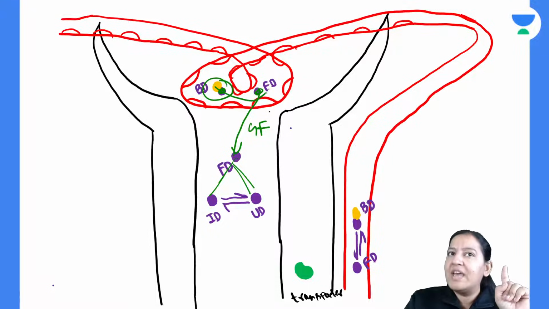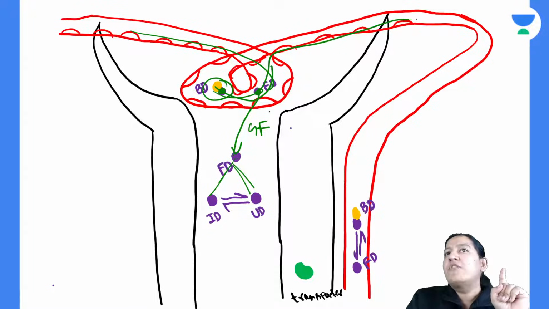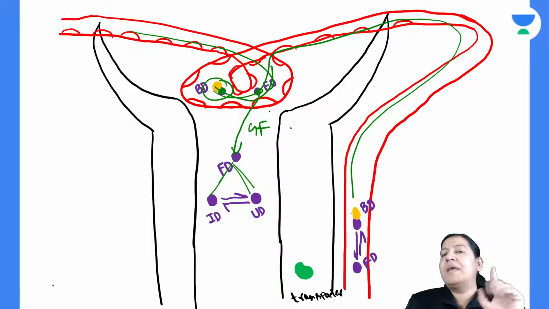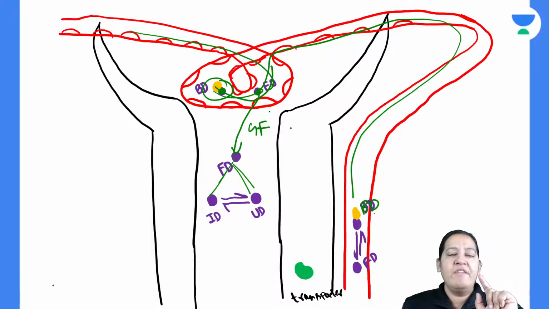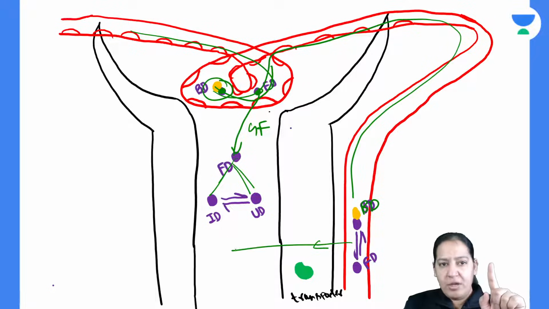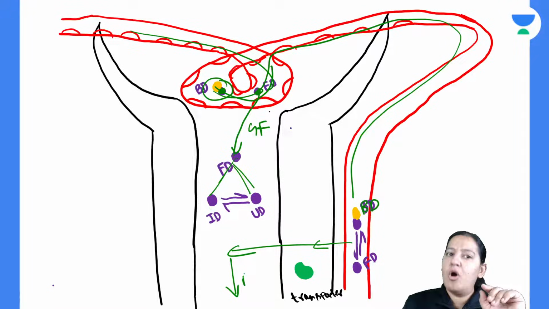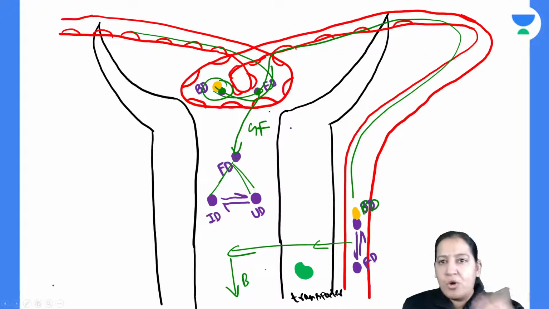The bound drug is moving here from the afferent arteriole to the capillary and the efferent arteriole. From the efferent arteriole, the bound drug comes into the peritubular capillary. See, here is the bound drug. Can you see the bound drug here? Now what will happen to this bound drug? I want this bound drug to come into the urine, I want it also to get excreted. But the bound drug cannot cross.